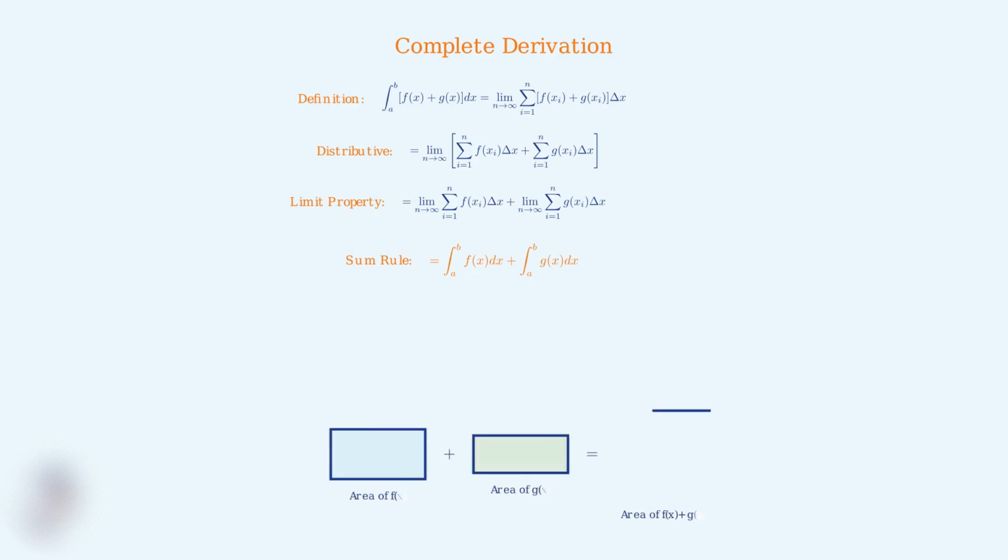Geometrically, this makes perfect sense. When you have 2 functions added together, the area under their combined curve equals the sum of the areas under each individual curve. The mathematics simply confirms what our intuition tells us. This mathematical foundation shows us that the sum rule isn't just a computational shortcut. It's a natural consequence of how integration is defined and how limits behave. Understanding this foundation will help you tackle more complex integration problems with confidence.